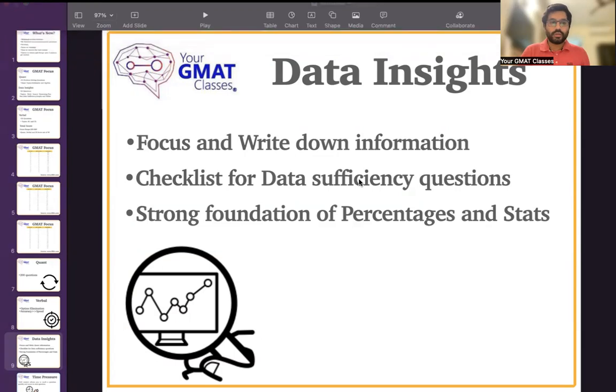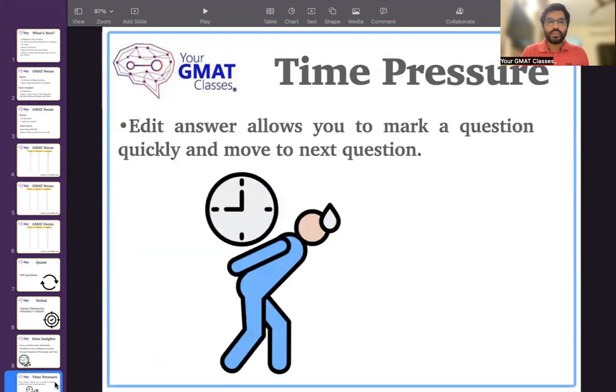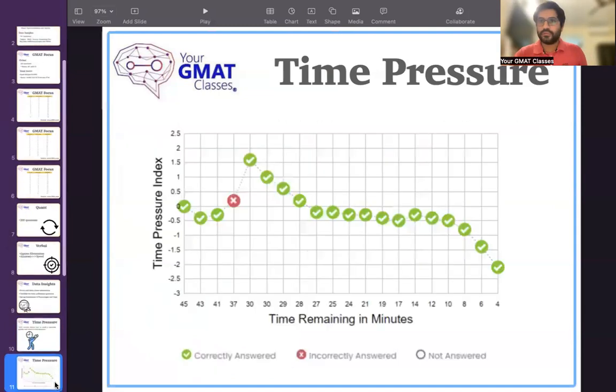Now, one new thing that you can see in your report for Focus Edition is time pressure. They literally make an entire graph to depict the kind of time pressure you felt in that section. And that time pressure value changes on how much time on average you take to solve a question. If you're taking a lot of time initially, the time pressure you will have on questions later is very high. And I have practiced and experienced this. What I have learned is that, let me first take you to the graph.